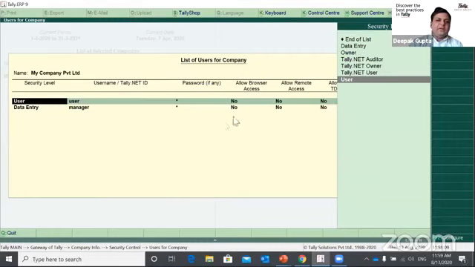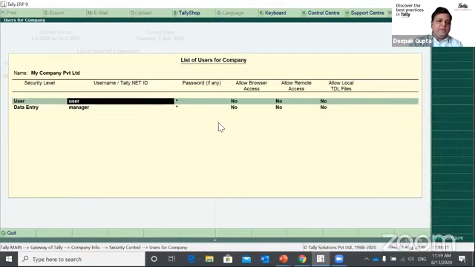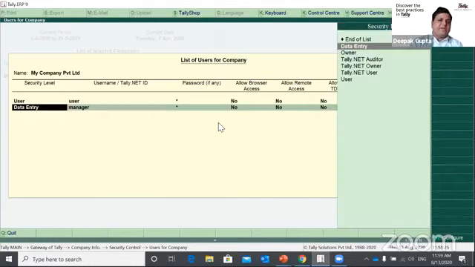I need to select. So let's say I have defined one user with the name of user. The purpose of this user will be to make data entry. Other than that, he cannot do anything. If he makes any transaction, it will be blocked immediately after saving it. Then a password has been set for that.